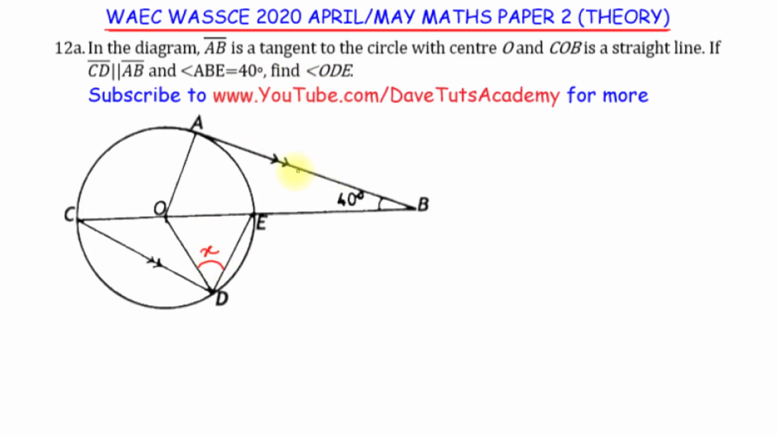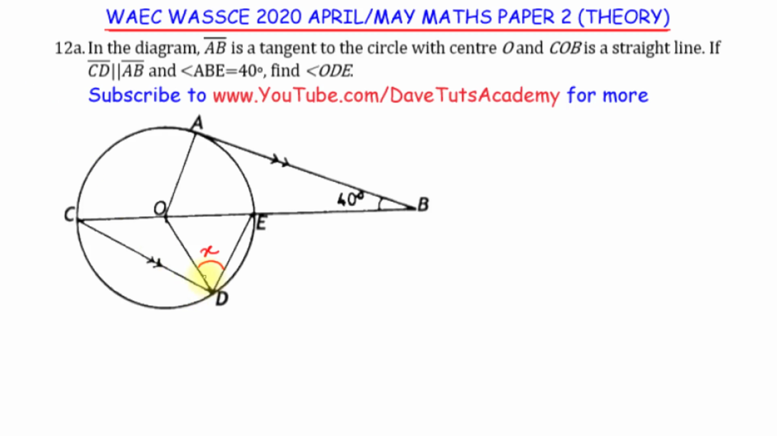Now, how do we go about trying to solve this particular question? Looking at all that we are given, we need to bring in our understanding of parallel lines, intercept theorem, circle theorems, and triangles. The first thing I would like to look at is this line COE. The line COB that we are given is a straight line, meaning that line COE is the diameter of the circle. So the angle that the diameter subtends at the circumference, this angle CDE, is going to be 90 degrees.